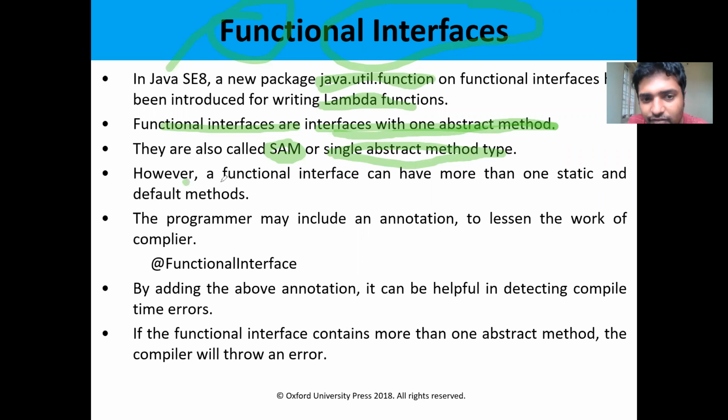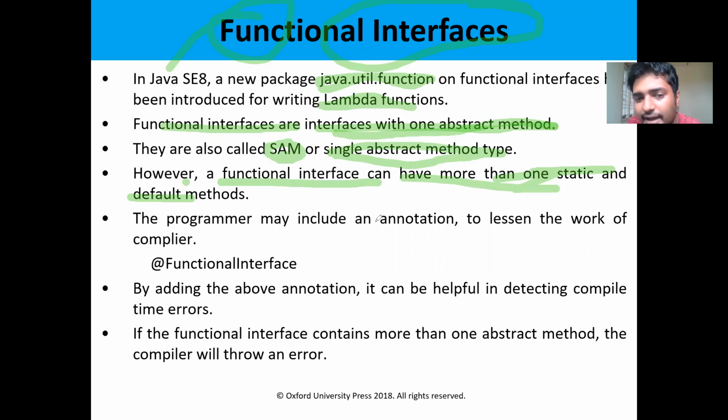However, a functional interface can have more than one static or default method. The abstract method should be only one. We can have any number of default methods and static methods, but the abstract method is only one.